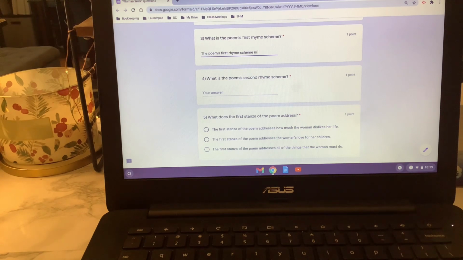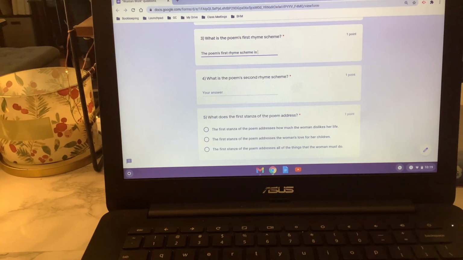And based on the rule that I've given you all about rhyme schemes, your rhyme scheme needs to have as many letters in it as there are lines in a stanza. So this first stanza has its own rhyme scheme. There's 14 lines in it. That means you need to have 14 letters in this rhyme scheme.